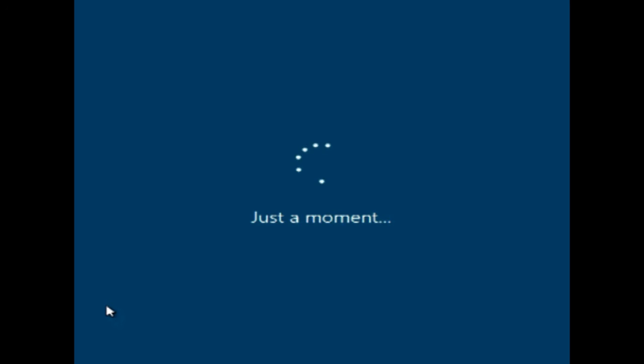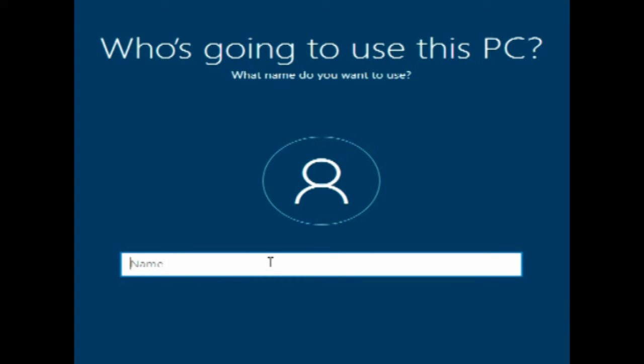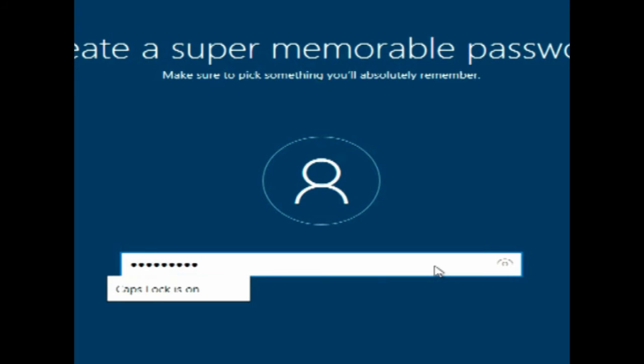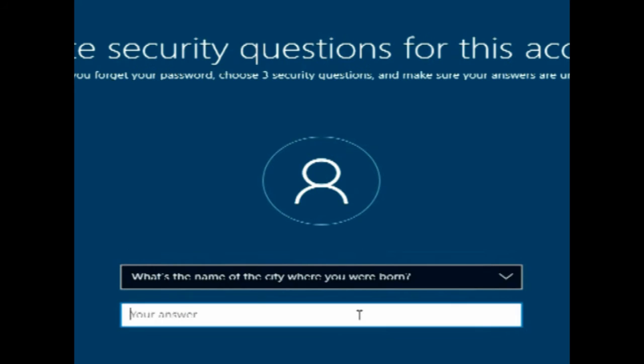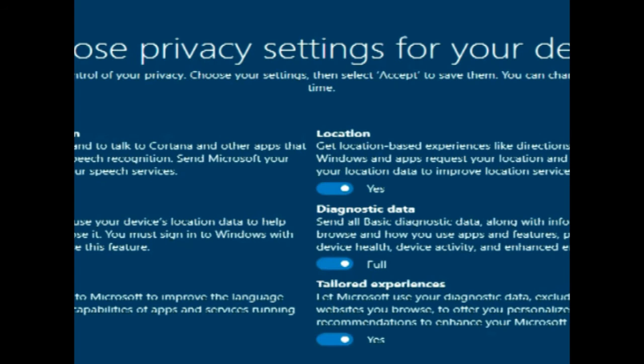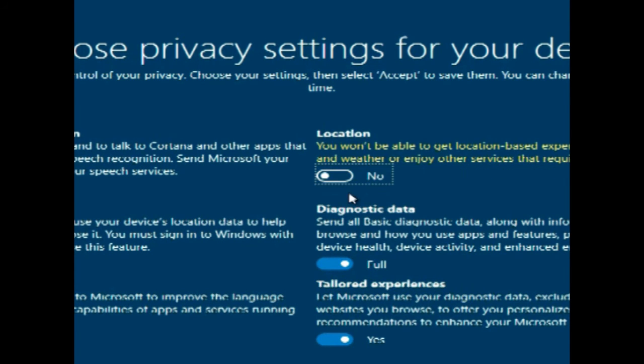First, put your name as the user of this PC. So I put the IMD 222 and the password of the account. And also pick your security question for recovery of your account. And we have to wait a moment. So just accept it.